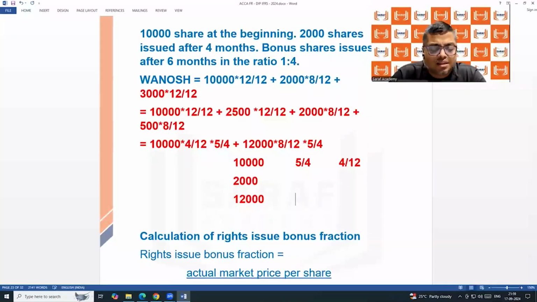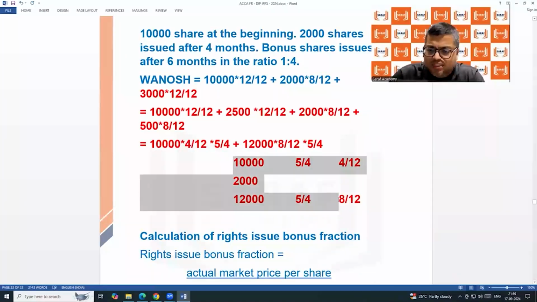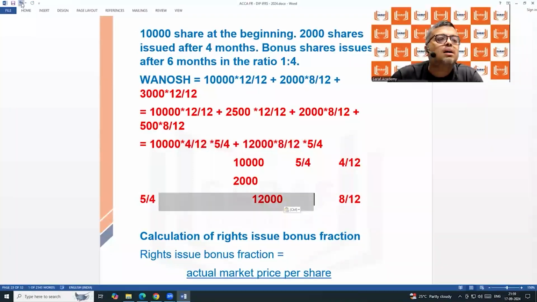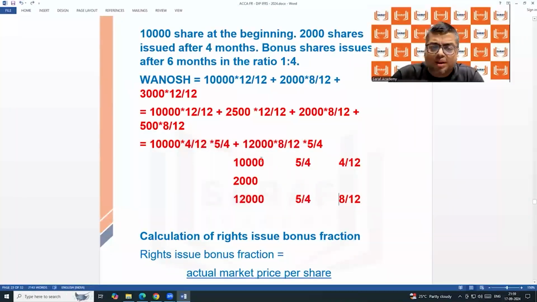Then we are saying still 5/4, then 8/12. All of this is just a way of presenting your solution. I'm not liking this table and all that, if you ask me. Brother, this is what we are writing: 10,000 into 5/4 into 4/12, and 12,000 into 5/4 into 8/12. Why am I writing like this?